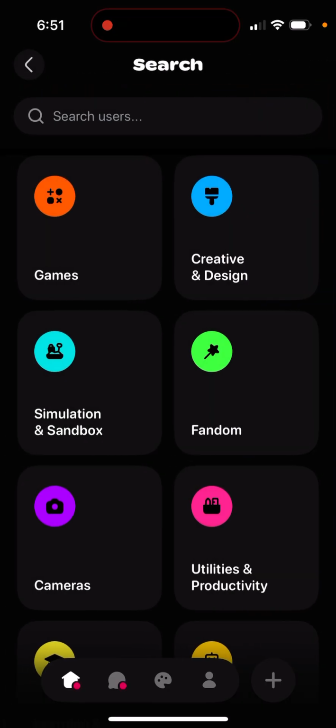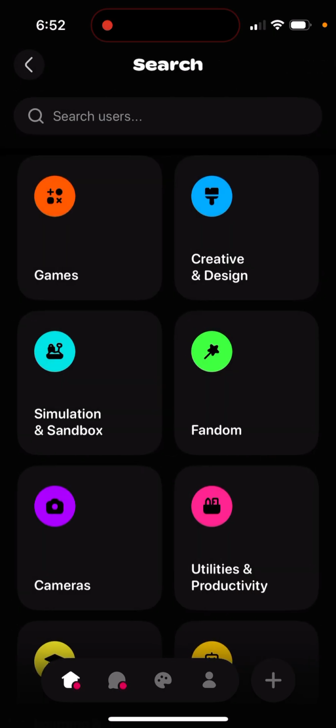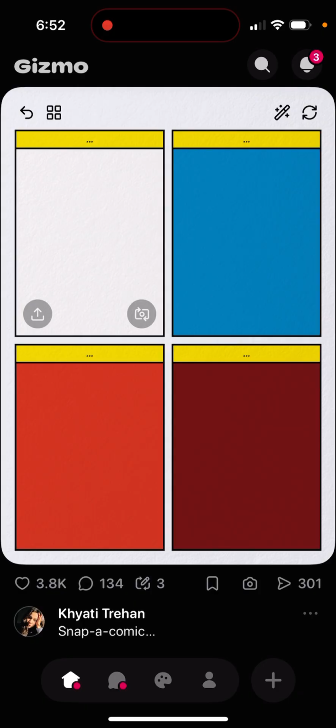So all types of things, kind of like, just AI generated stuff, which includes simple apps, simple images, cameras, for example, different. Yeah, pretty cool.